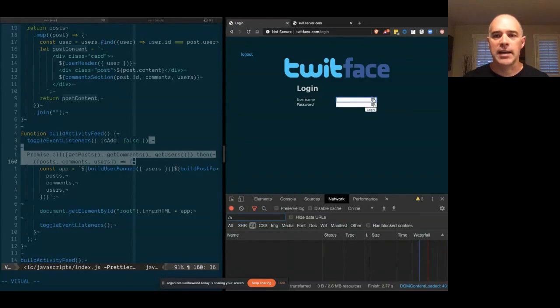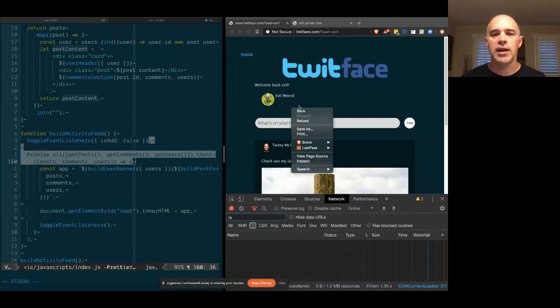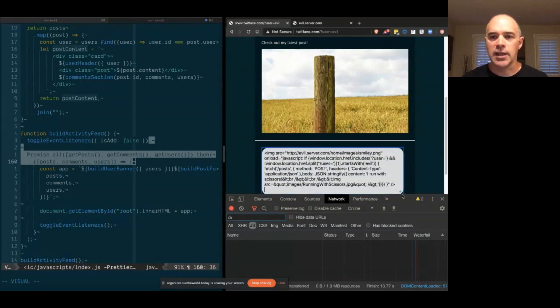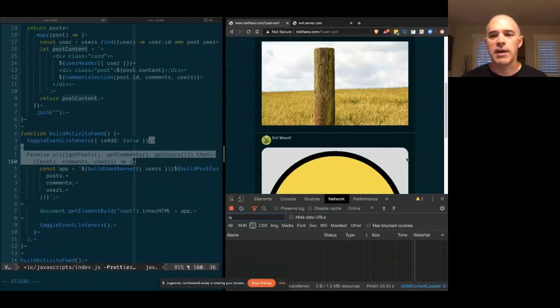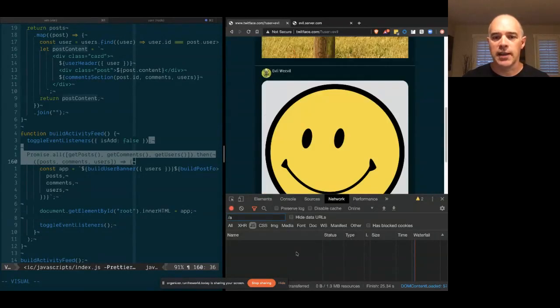Let's go ahead and log back in as Evil Weevil. And we're going to perpetrate a similar attack. We're going to use an image tag, only this time, instead of the onerror, we're going to try not to raise any suspicion at all. We're going to load a successful image, and we're going to use the onload event. So in this case, we're just going to load a smiley face, and then we're going to do a similar check to make sure we don't perpetrate this on ourselves, and then we're going to actually post back to TwitFace something and see what happens. So we post this smiley face. Everything looks great. Looks like Evil Weevil really likes our post, but otherwise nothing else happens here.